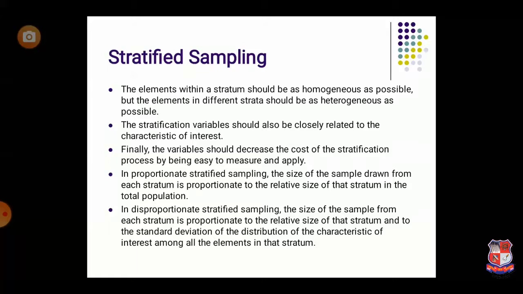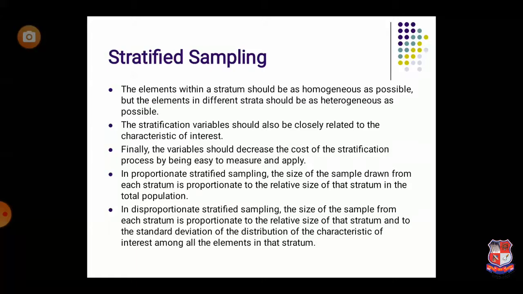One is the group of MBA, second is the group of engineering, third is the group of MCA, and fourth is the group of pharmacy. Out of each group a few students are selected, maybe 20 from MBA, 10 from MCA, 30 from engineering, and the rest from pharmacy. Then it is an example of stratified sampling.